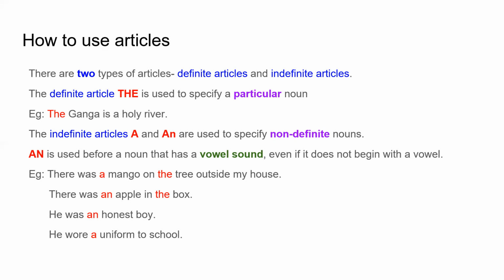And the word honest begins with a vowel sound because you do not say honest with an H. The H is silent in this word. You have to say honest. Aw. So it is an aw sound. Honest. And because it has an aw sound, you use the word an before it.